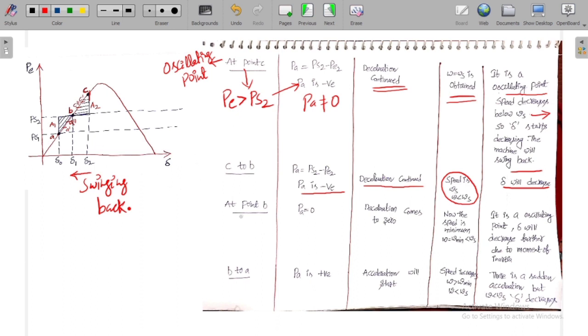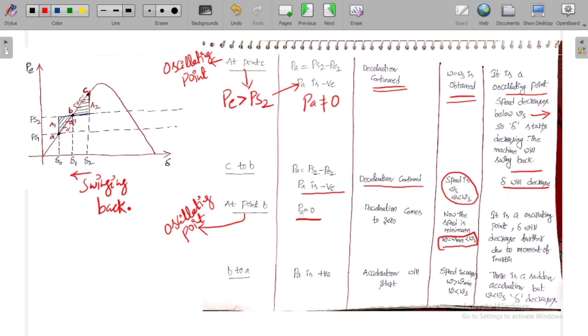Now exactly at point B, now understand, Pa is equal to 0. Though Pa is equal to 0, speed is not the synchronous speed, because it is lesser. Omega is equal to omega minimum, which is less than the synchronous speed. So again we can call it an oscillating point. It is not a stable point, it is an oscillating point, because though the accelerated power is 0, omega is equal to omega minimum.